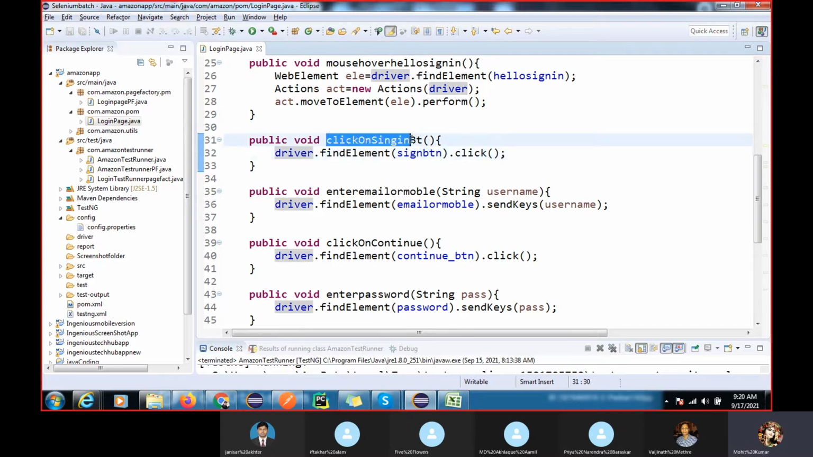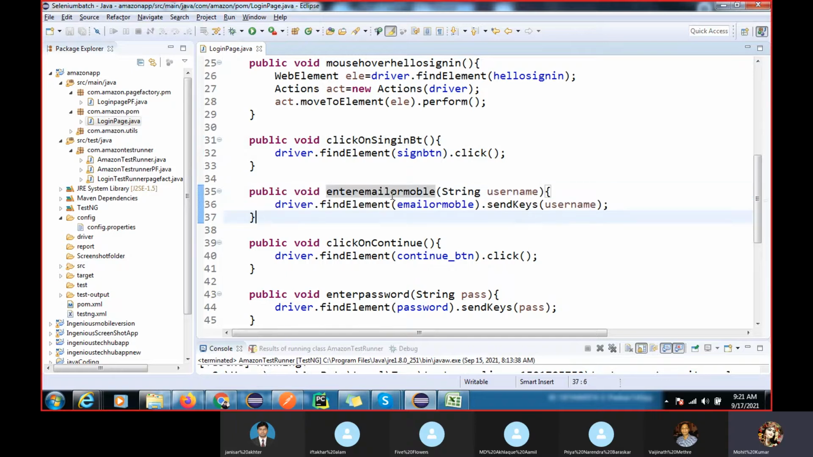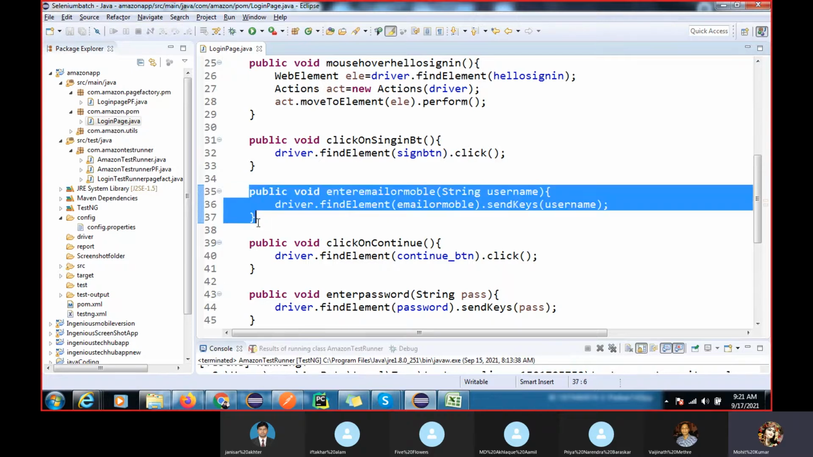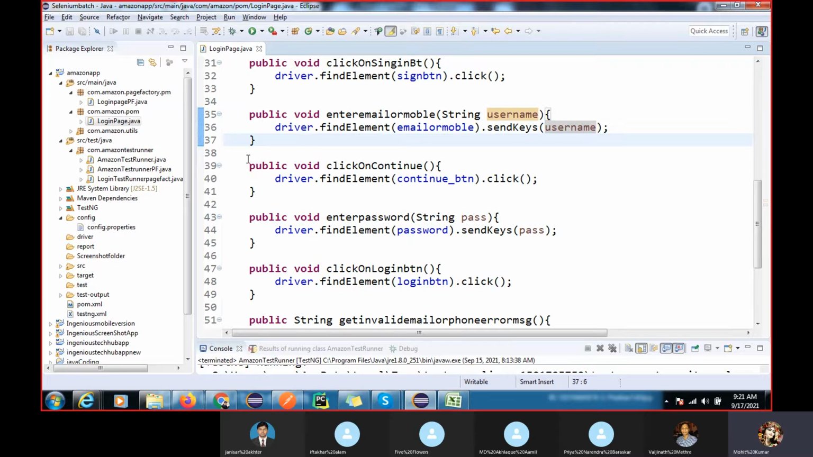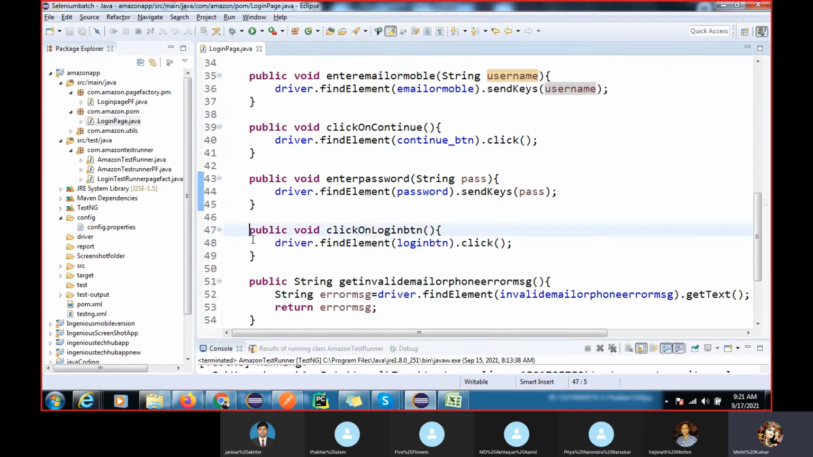So for each step you have to create a method, as per your validation. Here you have to enter your email ID. This is a string, and this is the parameter you have to pass here. So here you can see we will enter the email ID. Again we continue: click on continue, enter the password, click on login.